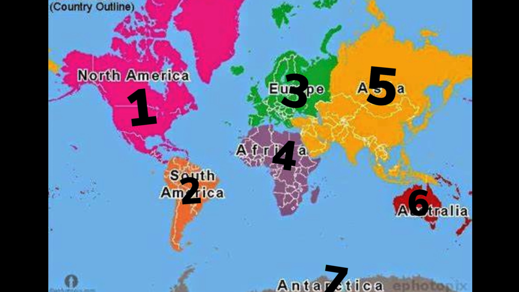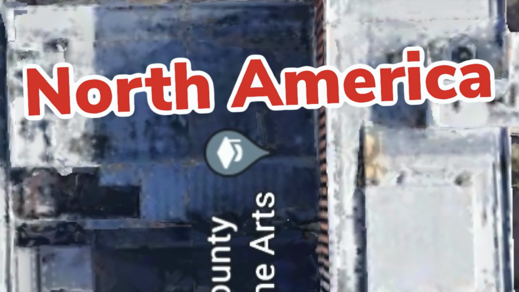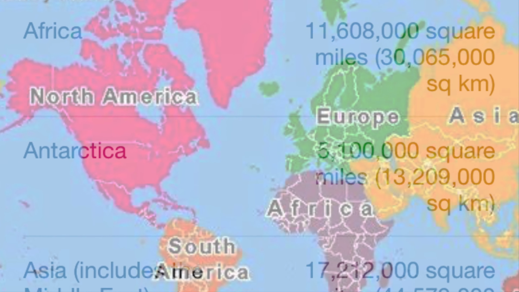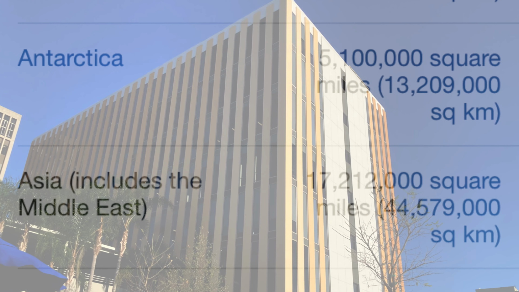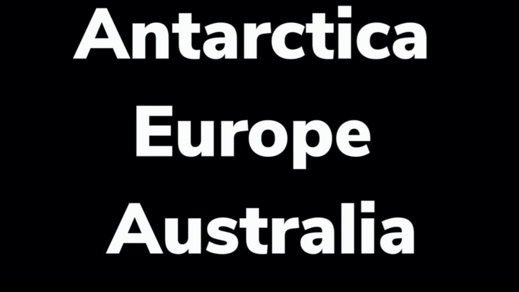Then I realized that there's also 7 different continents in the world. So I thought, why don't I make each place at OCSA represent a continent in the world? So how I did this was, I combined the size of the continent with the location of each place at OCSA. I first ordered the largest to smallest continents in the world on the side of the largest to smallest